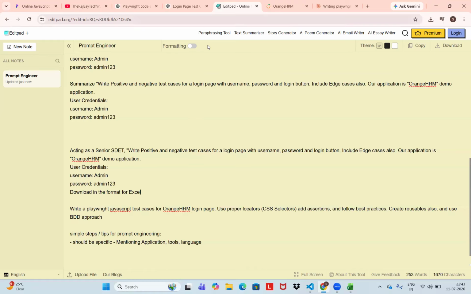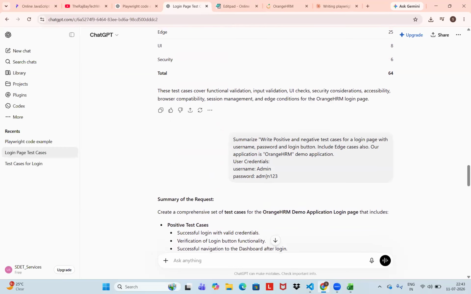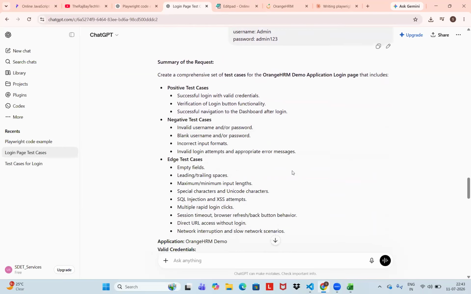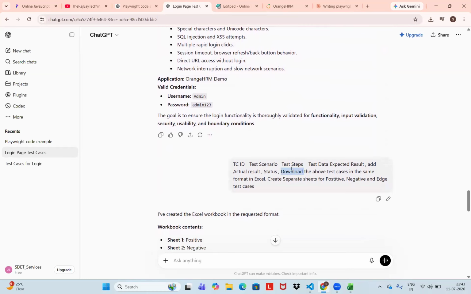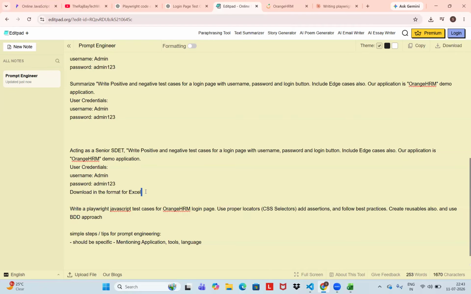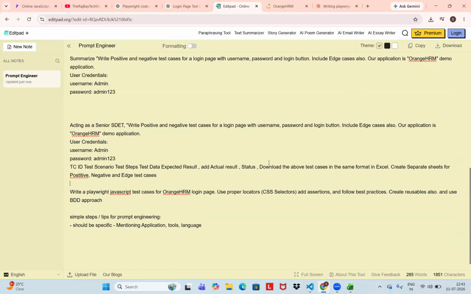Like that, I gave in the prompt right here: download test cases in the form of Excel. This is one tool, just imagine. That should be specific.